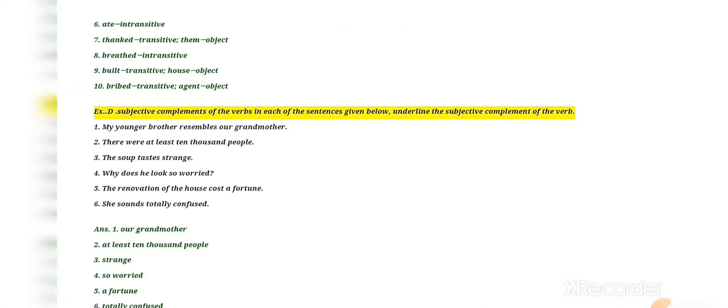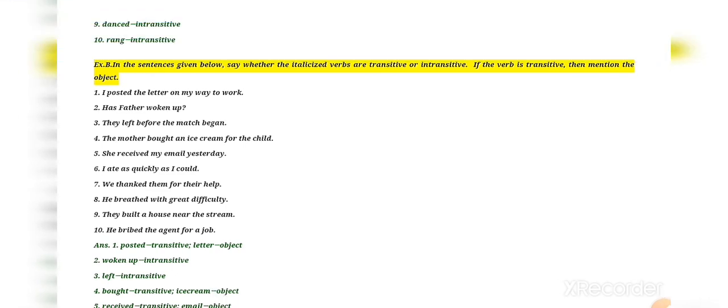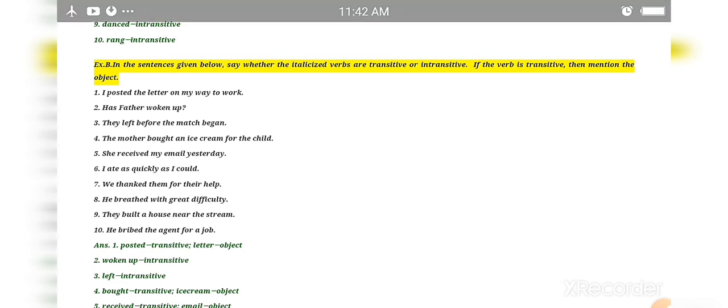So in this way, children, we have completed this chapter, all exercises and the explanation. So here we are going to finish. In the next chapter we will be talking about chapter number 13. Chapter number 13 is a passage, so we will not go for that. Chapter number 13, 14, and then a test paper will come, so that you can do it on your own. Then we will further move to chapter 15, that is subject and predicate. Okay, so children, till that time, thank you so much, and have a nice day.